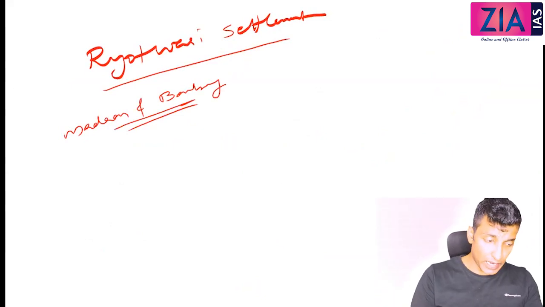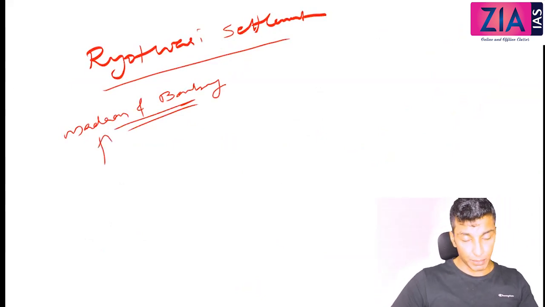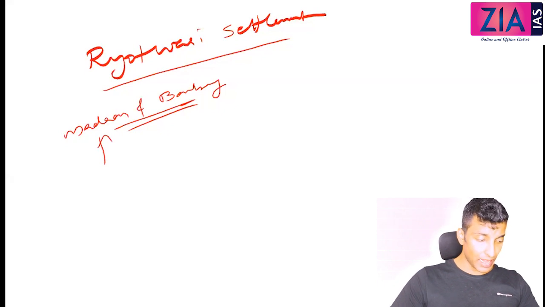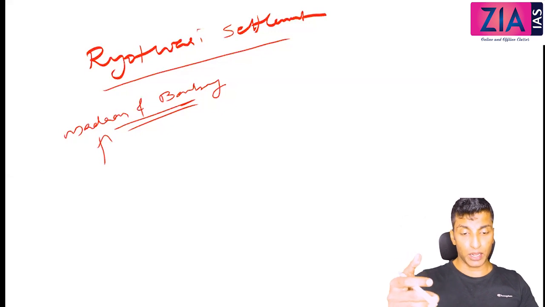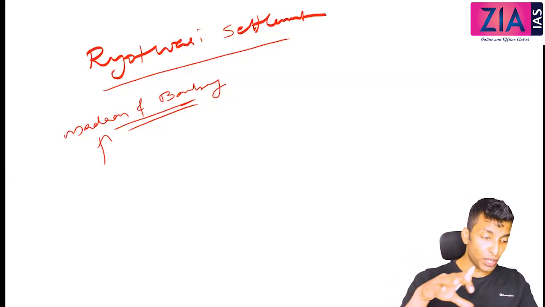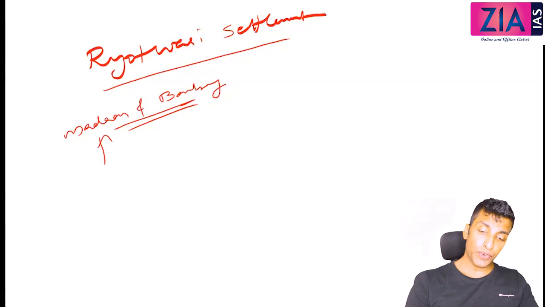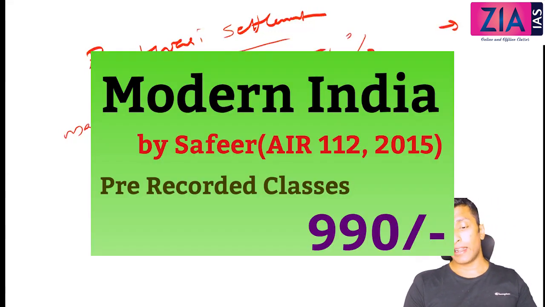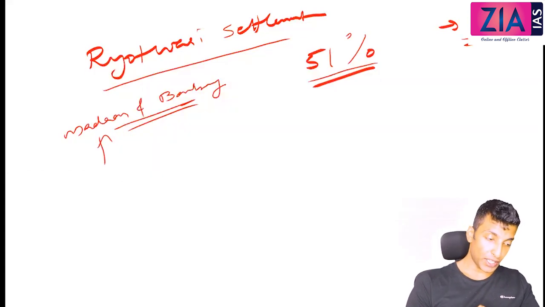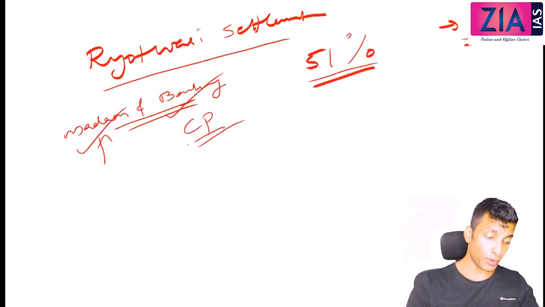Now when you discuss Madras, it comprises major parts of Tamil Nadu and some parts of South India. It's such a huge territory. Bombay means Maharashtra, Gujarat, and even the Sindh area, and also the central provinces with the capital Nagpur. So all these areas together come to around 51% of British India. The other one was 19% of British India. So here it is 51% of British India, covering Madras, Bombay, and the central provinces with capital Nagpur.